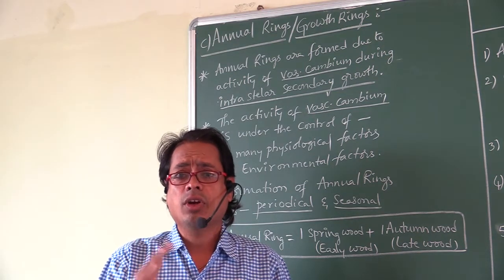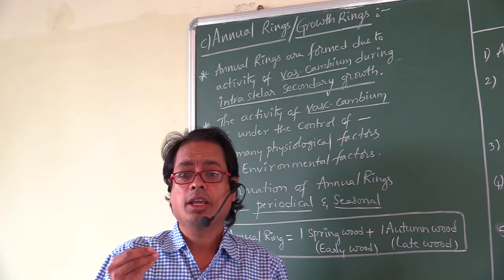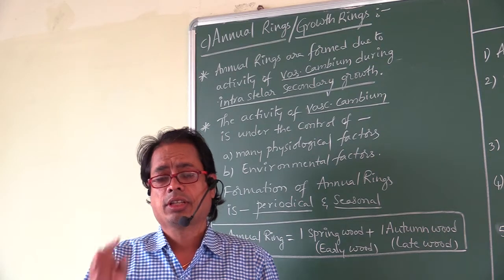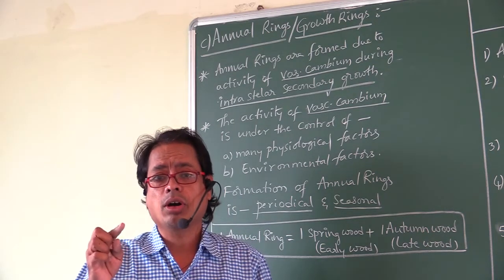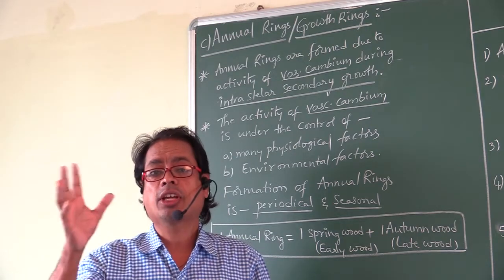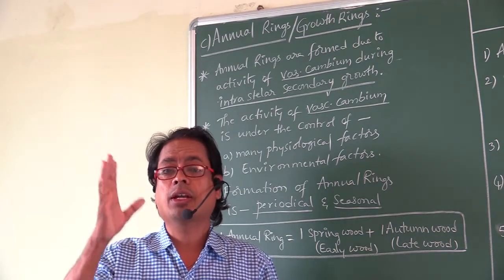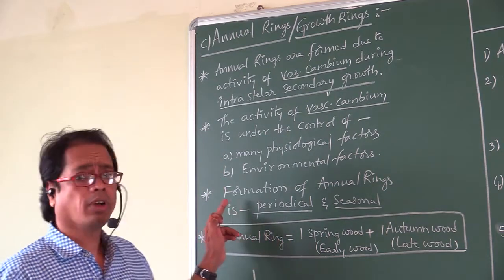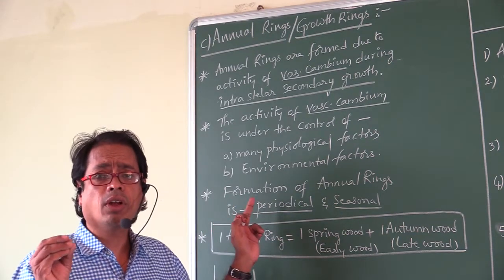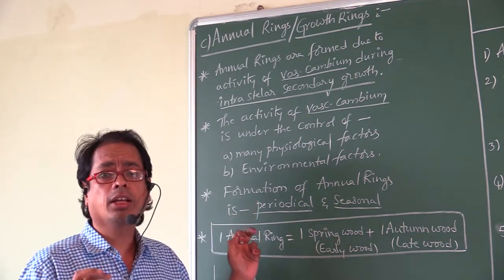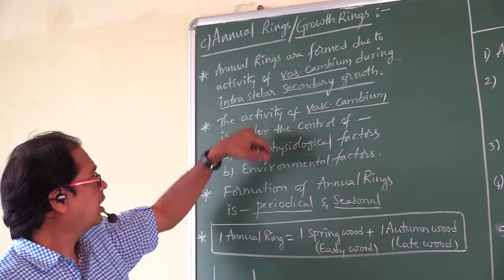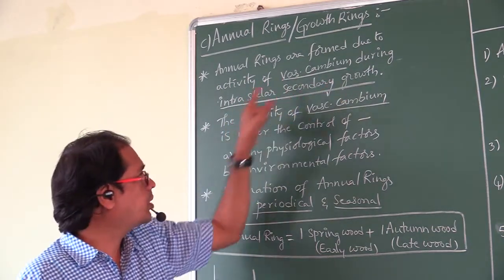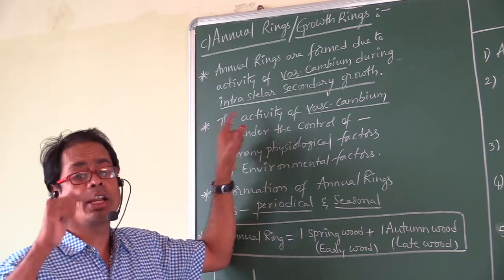So these annual rings are formed due to many physiological activities and environmental factors. The activity of vascular cambium depends upon many physiological activities and environmental factors. The formation of annual rings is periodical and seasonal also. Now see, annual rings are formed due to activity of vascular cambium during intrastellar secondary growth.